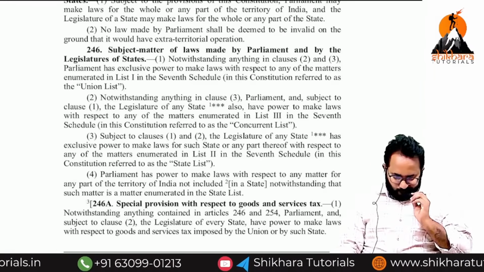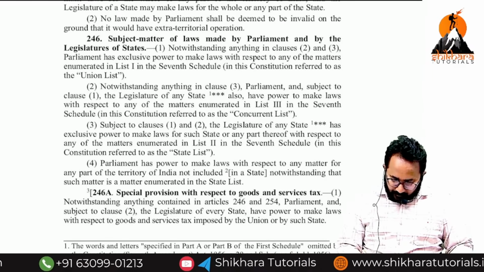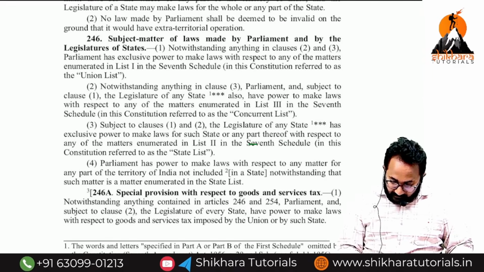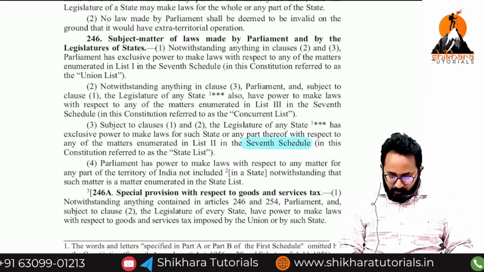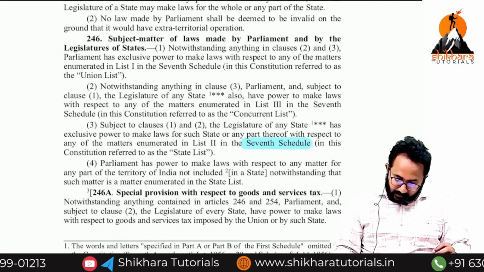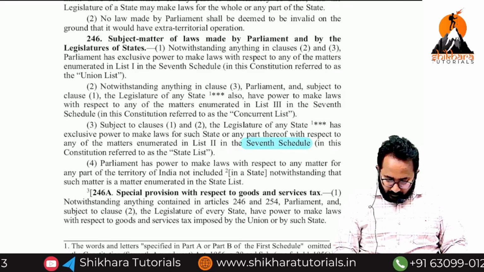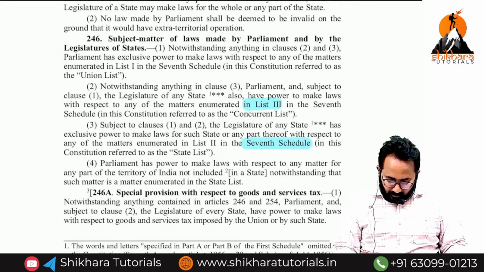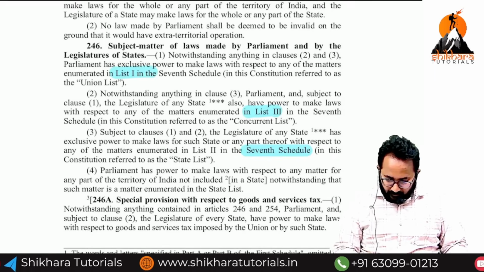How many lists are there? The seventh schedule to article number 246 contains how many lists? Three lists: list one, list two, list three. They have given everything.